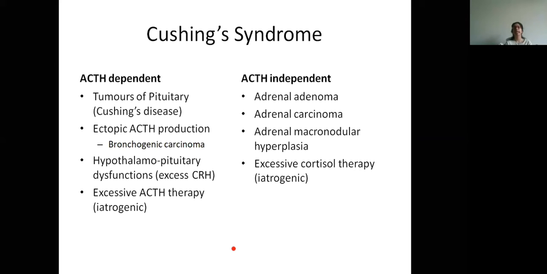So either it can be due to adrenal adenoma, or there can be an adrenal carcinoma, adrenal macronodular hyperplasia, or again if there is excess cortisol therapy, that is iatrogenic. So if the doctor gives excess amount of steroids to a patient, all these things will result in ACTH independent type of Cushing syndrome.